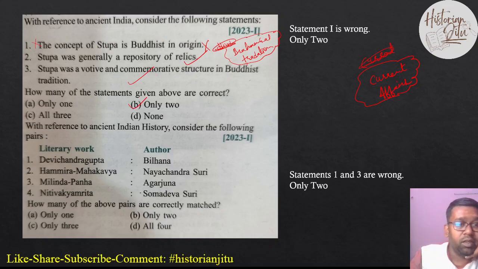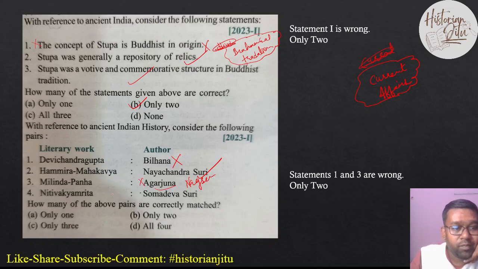Okay. Then other question is, with reference to ancient Indian history, consider the following statement. Devi Chandraguptam is written by Bilhan. No, it was not written by Bilhan. So this will be false. Then Hamir Mahakavya is written by Naya Chandra Surya. Yes, it is true. Then the other is Milinda Panha is written by Nagarjuna. No, this was written by Nagasena. So this will also be false.